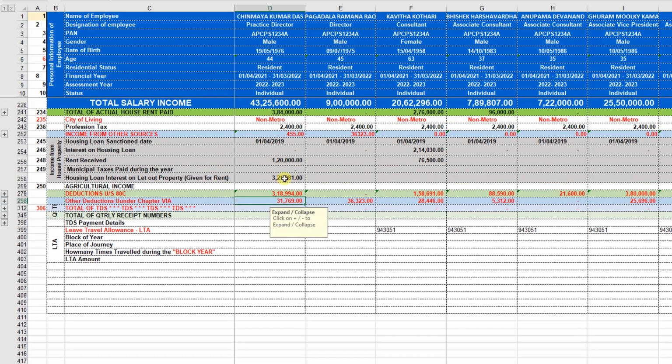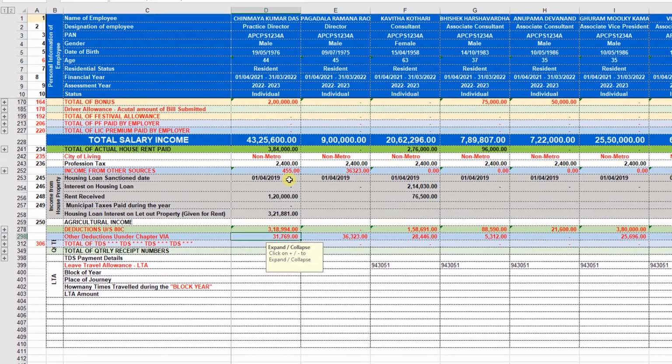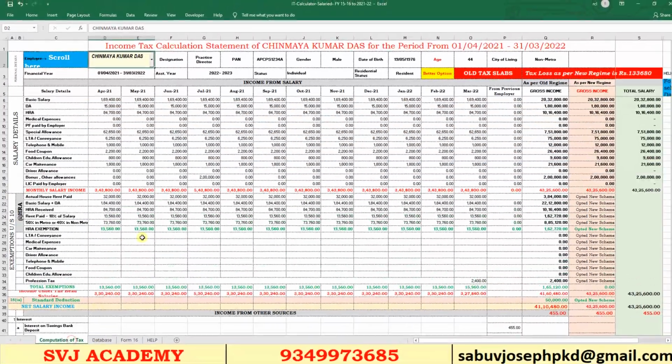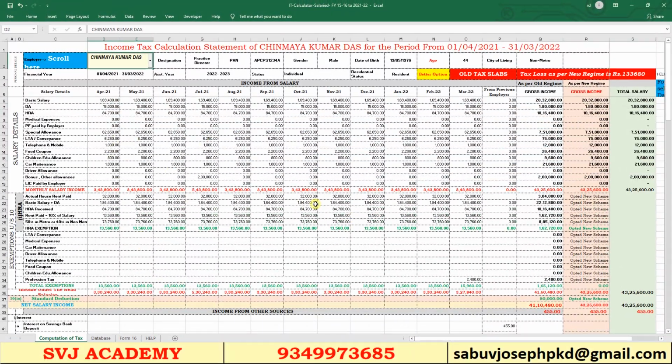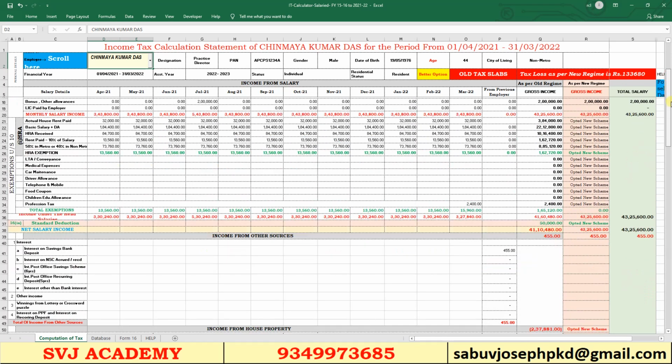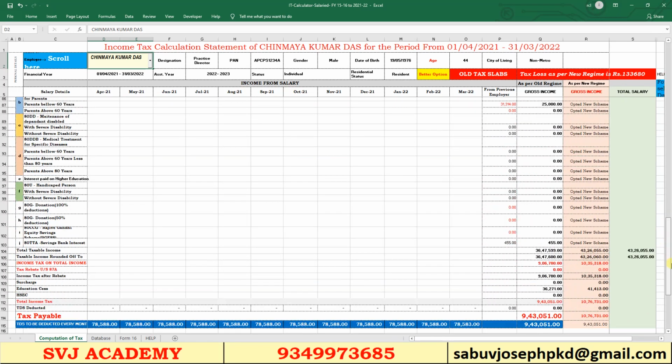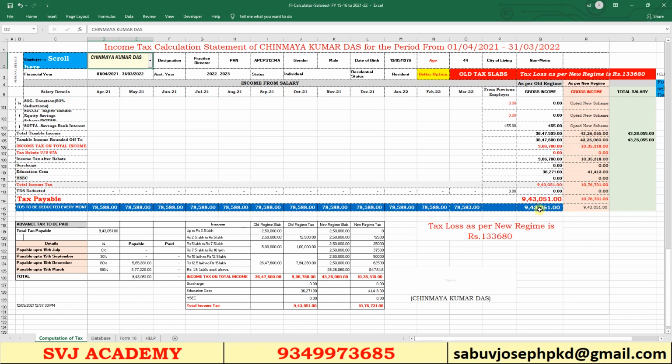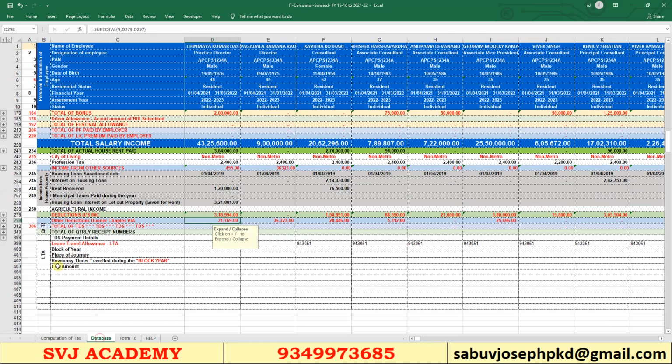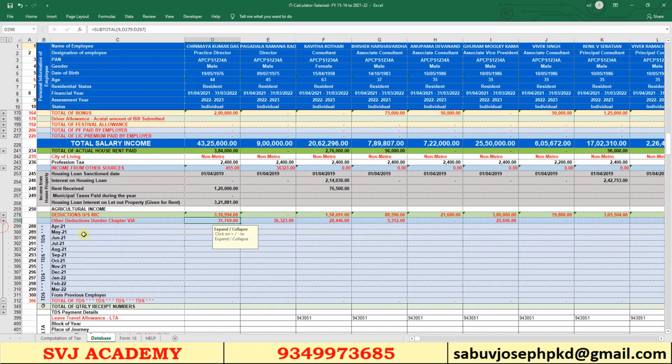After completing all these details of the employees, coming to the computation of tax. Here all the tax will be calculated automatically as per the data we entered in the database. So here it is showing the income tax as per the new regime and old regime, and also the TDS to be deducted every month. So when we deduct TDS every month, again come to the database. Here I have given an option to enter the TDS which is deducted every month.